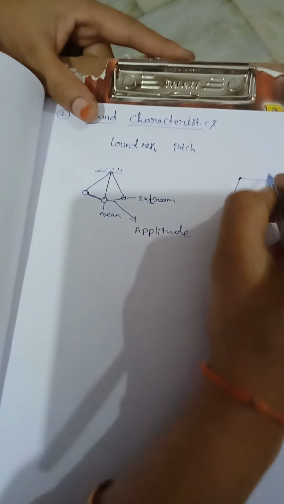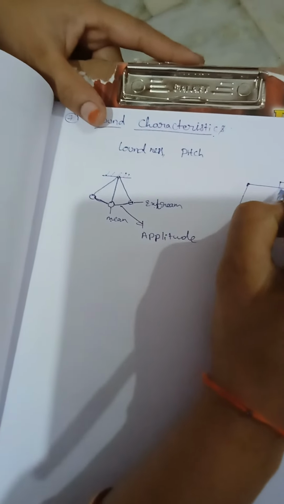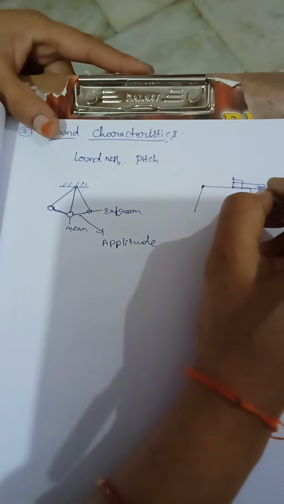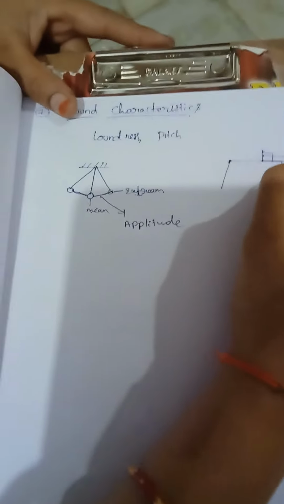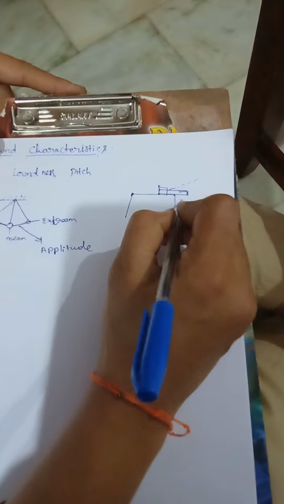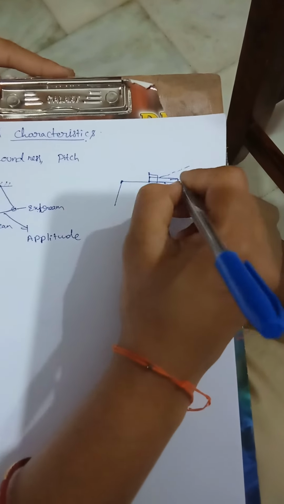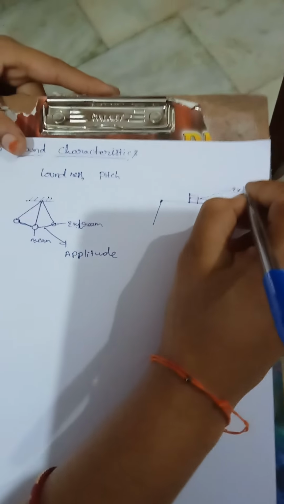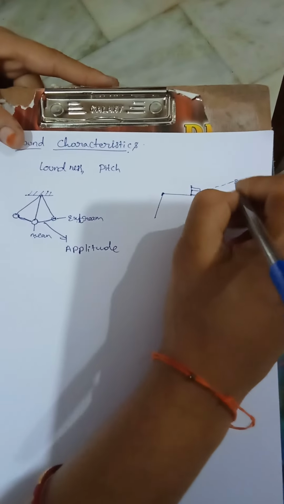See here, this is a table. Here we keep a hacksaw blade to balance this one. Put a weight here. We apply force on the hacksaw blade. It will vibrate like this, up to here and here. This is the mean position. This is the extreme position. This is the amplitude.